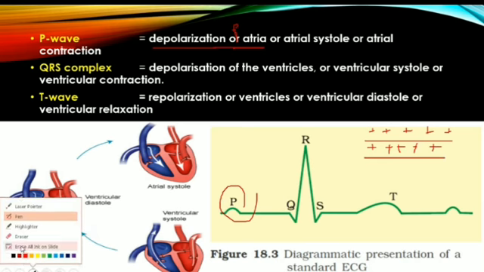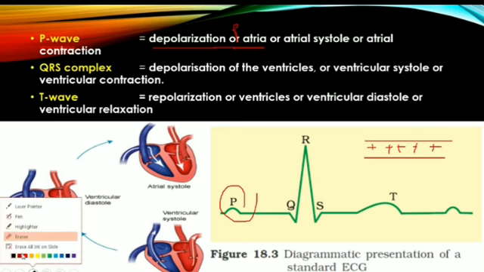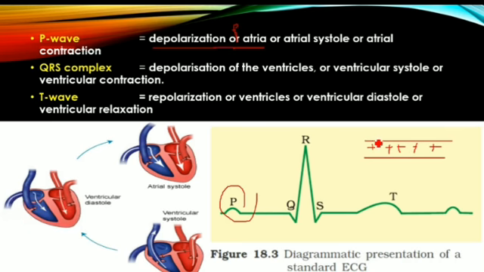Actually, inside the cell, negative charge is present in normal condition during the resting state of the heart, but during depolarization there is a change of charges. Outside it becomes negative charge, inside it becomes positive charge. Negative charge present inside becoming positive charge is called depolarization. Depolarization of atria leads to the contraction of atria. The contraction of both atria is also called atrial systole or atrial contraction. Here we have to remember that there is no difference between the depolarization of atria, atrial systole or atrial contraction.